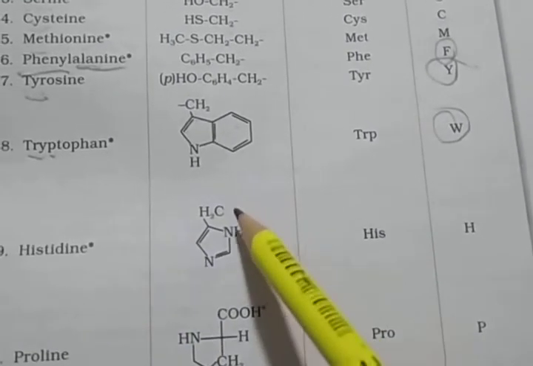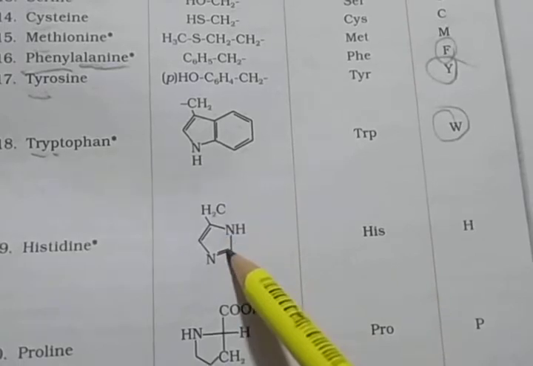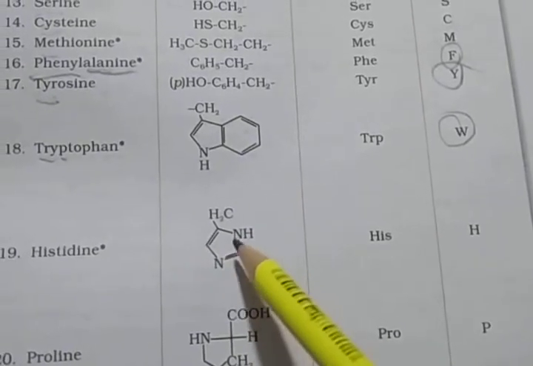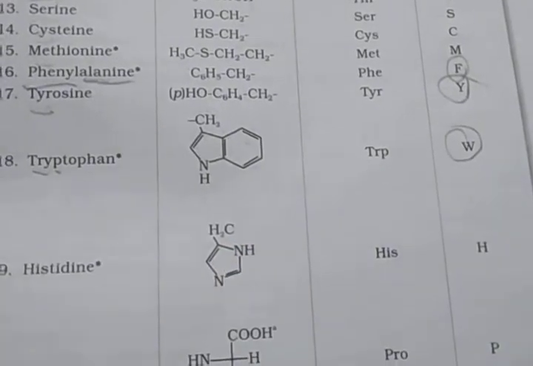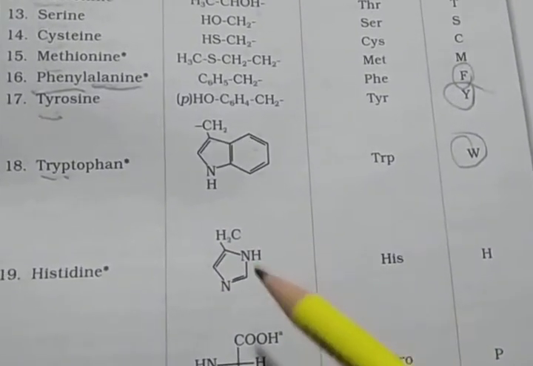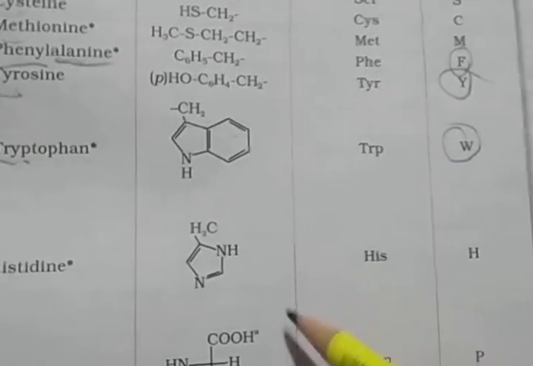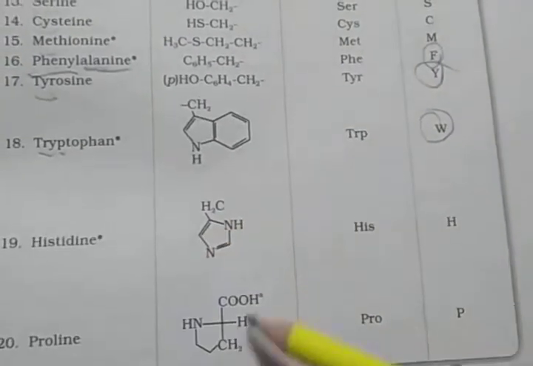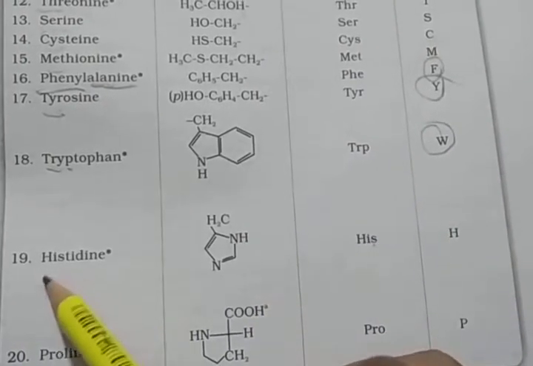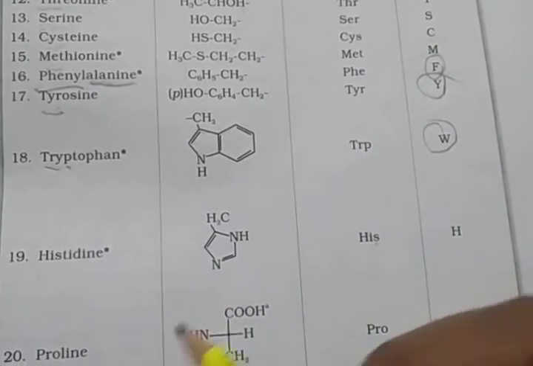Then histidine, only for difference, a 5-member ring, one side NH, second side N, because here a double bond is attached, so CH2, and then its name, 3-letter symbol HIS, and then capital H its code.